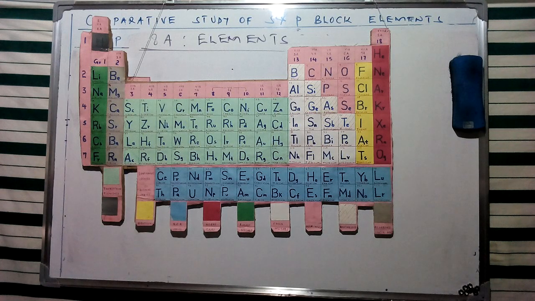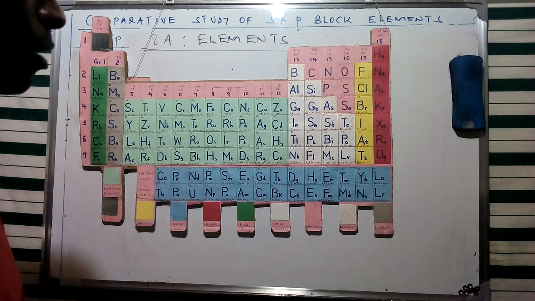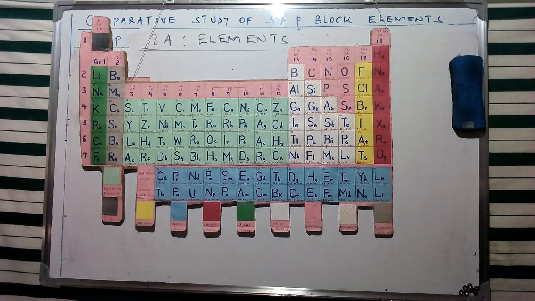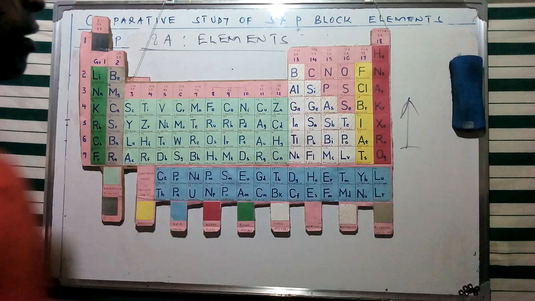Now, in this particular discussion, we're going to look at the last members of the S and P block elements. And this is going to constitute the noble elements of group 8, which of course are listed at the far end of our representative form of the periodic table. These are going to be the elements helium, neon, argon, krypton, xenon, radon, and oganesson. But I'm going to limit myself in our discussion to all the other elements, excluding the last one.